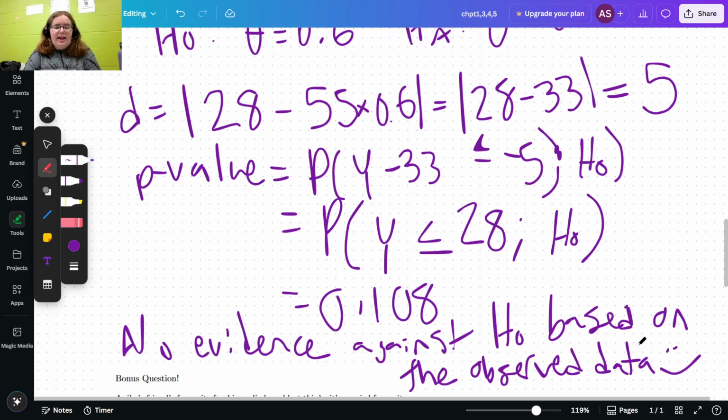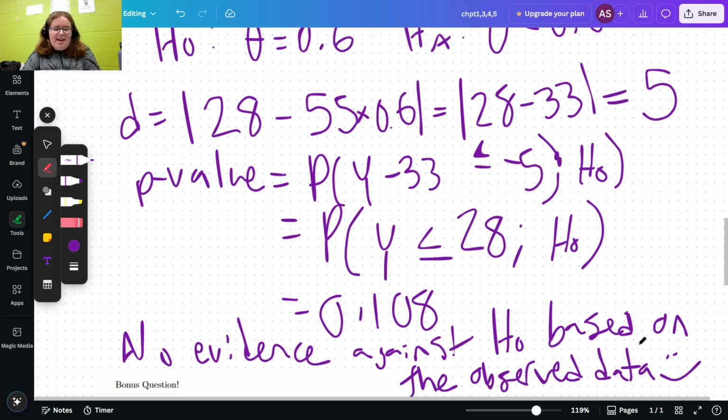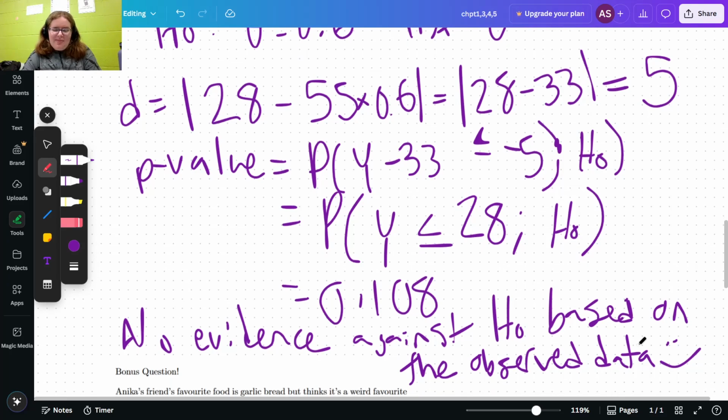Even if I had a lot of evidence against, it would be more in my favor, but I still wouldn't be able to exactly prove anything. But unfortunately, I had a mistaken idea about this whole wrapper thing, so there was no evidence against H naught in light of the observed data. So that's just how it is sometimes. Sometimes we spend a lot of money on a study or a lot of time and it doesn't pan out the way we expected it to, which is all right.